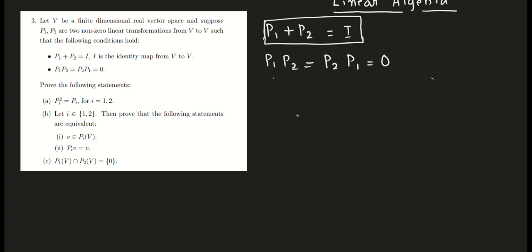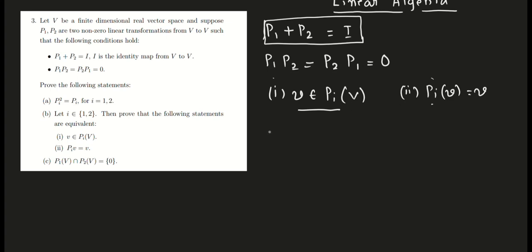The first statement is that the vector v belongs to the image of Pi. The second statement is that Pi of v is equal to v. What is the meaning of these two statements being equivalent? It means this holds if and only if that holds.